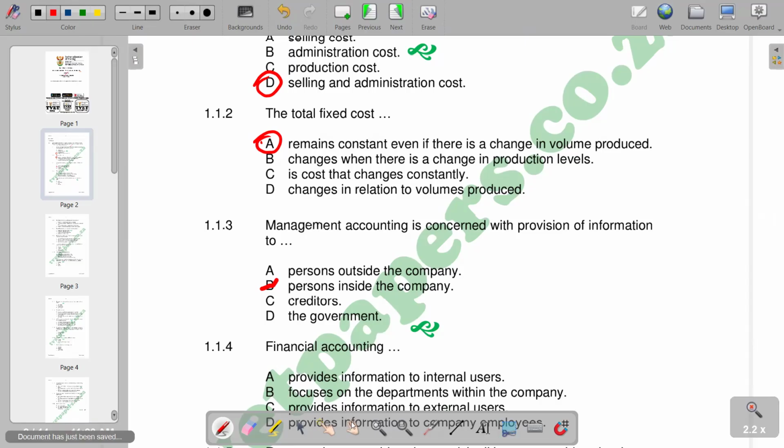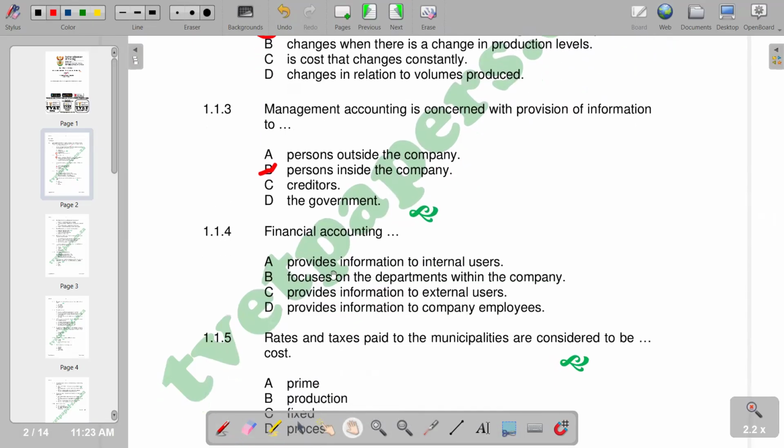Then moving on to the fourth part, which is financial accounting. According to the responses given, it provides information to external users. Obviously, financial accounting is the one which is involved with the preparation of financial statements, which are then audited and published to external users. We're talking about financial institutions when they want to issue out loans, and potential investors can also make use of that information. Then this is what we have.